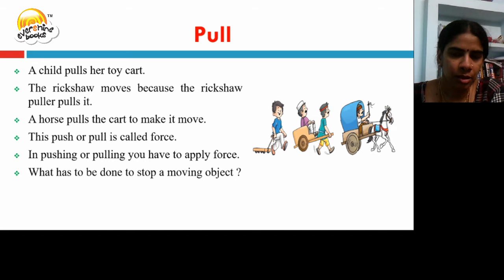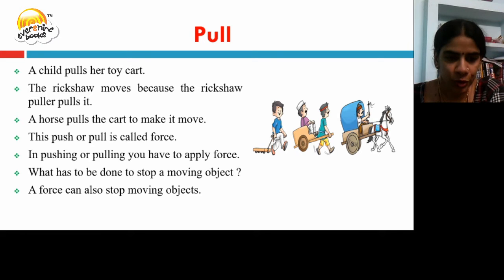What has to be done to stop a moving object? We need a force to stop the moving objects.